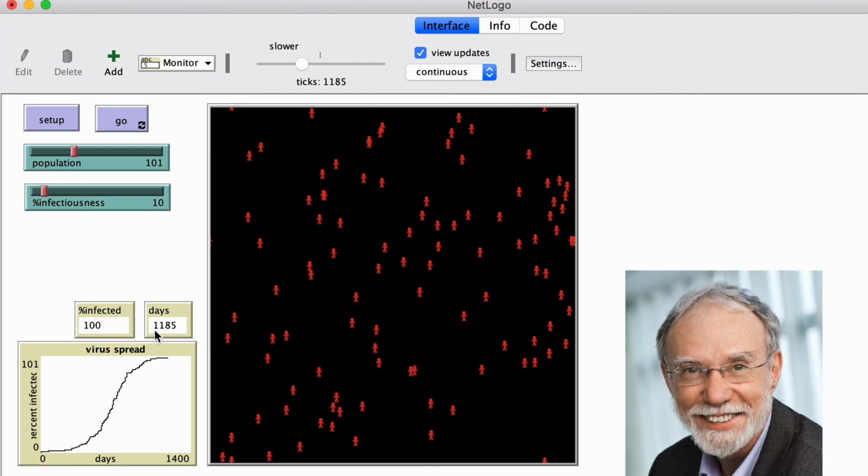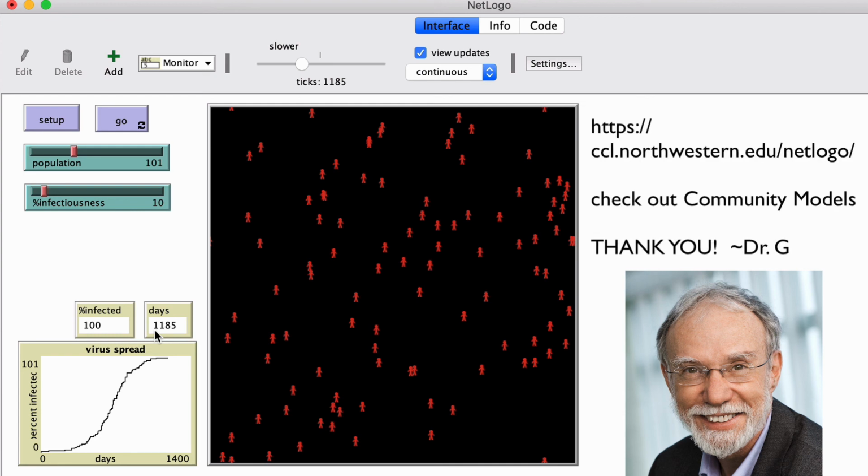So you now know how to create a simulation, and in the same way, you could enhance the simulation by yourself or your students to get a better feel for how this works. I hope you have an interesting time exploring the virus spread simulation and maybe enhancing it. There are several virus spread simulations on the NetLogo site, and I would encourage you to sample them. They have much greater detail and accuracy. Thank you.